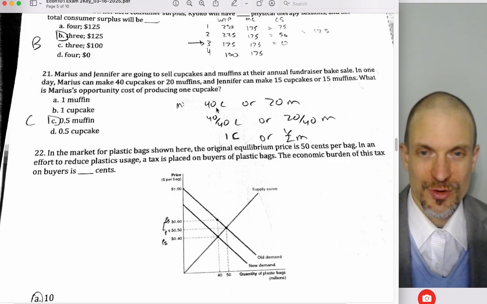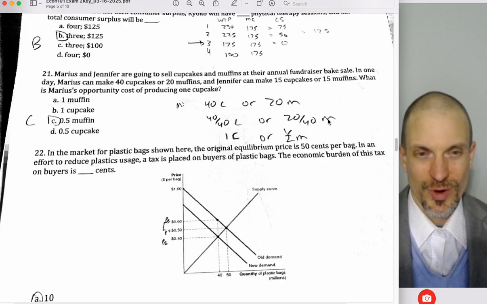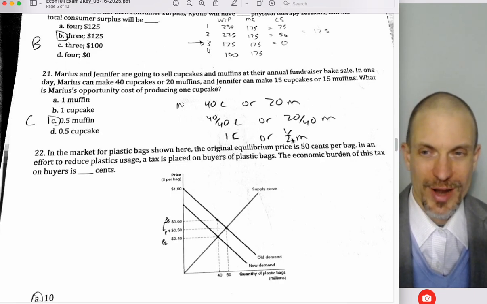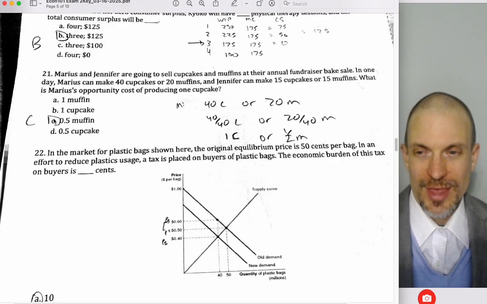So 40 divided by 40 is 1, 20 divided by 40 is 1/2. So 1 cupcake or 1/2 muffin. So the opportunity cost of 1 cupcake is 1/2 muffin.